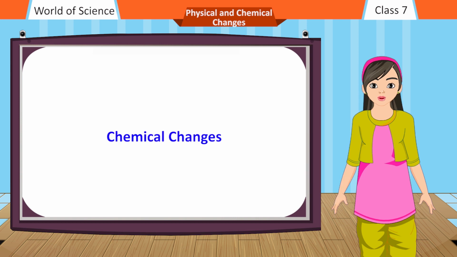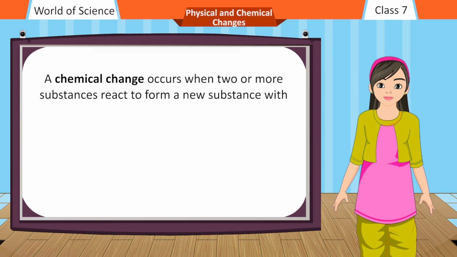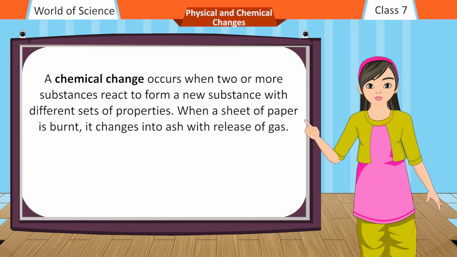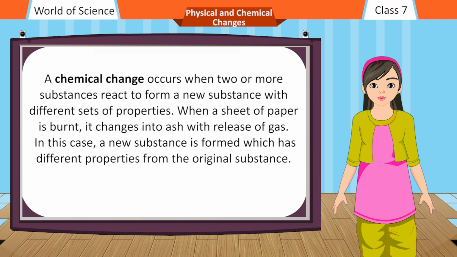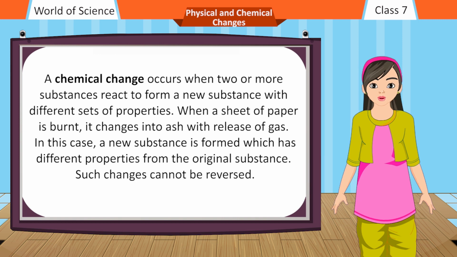Chemical changes. A chemical change occurs when two or more substances react to form a new substance with different sets of properties. When a sheet of paper is burnt, it changes into ash with release of gas. In this case, a new substance is formed which has different properties from the original substance. Such changes cannot be reversed. Thus, chemical changes are irreversible in nature.